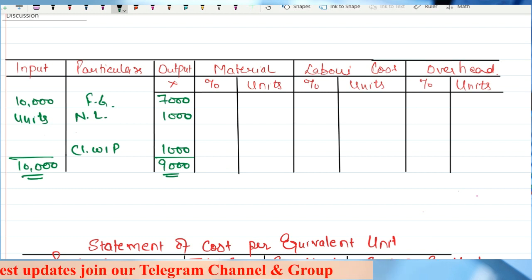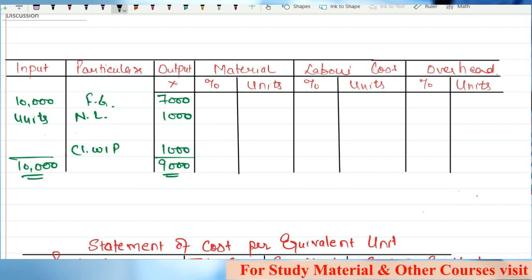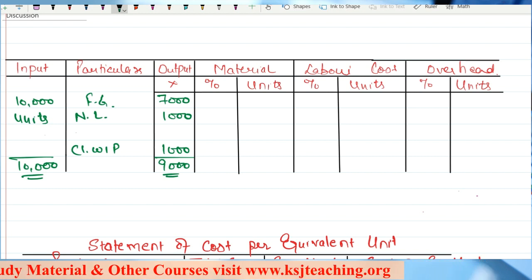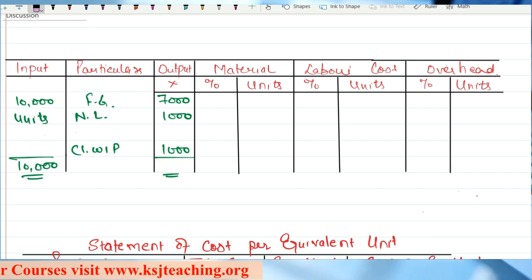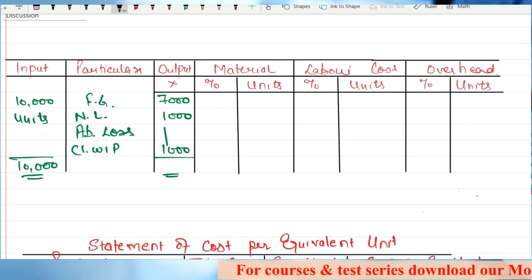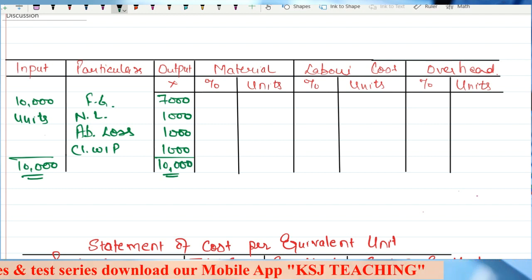The hidden 1,000 is your abnormal loss. That is why I told you that I haven't mentioned anything about abnormal loss in the question, but still there is abnormal loss in it. This is how you will be getting the questions in the exam also. You will not get direct information that this much is the abnormal loss. So here is my abnormal loss of 1,000 units. Now it is 10,000. Clear?